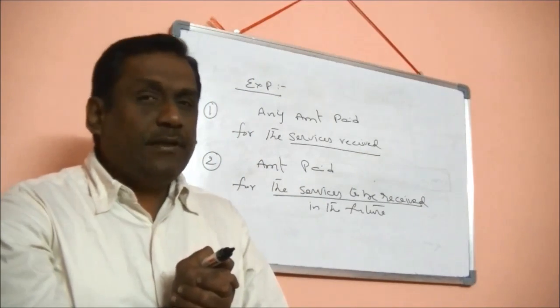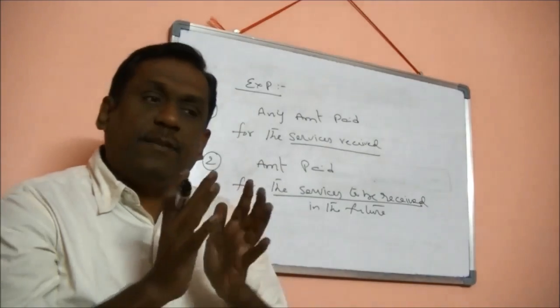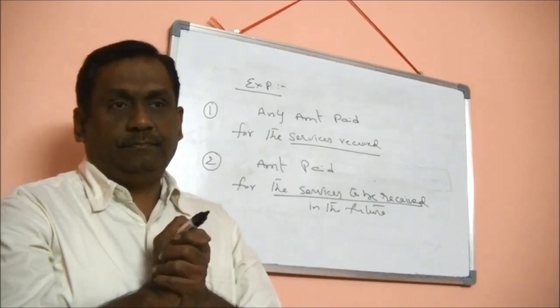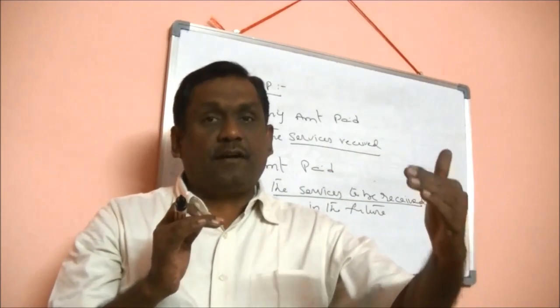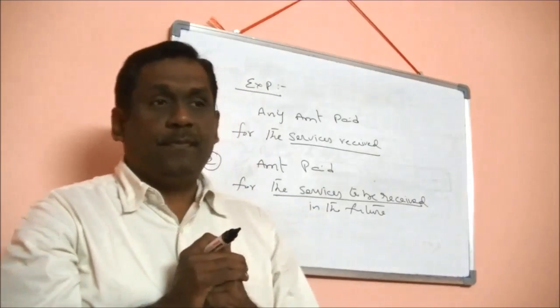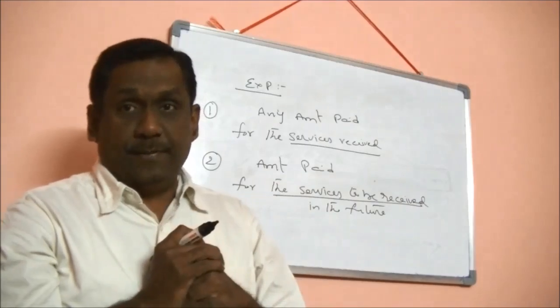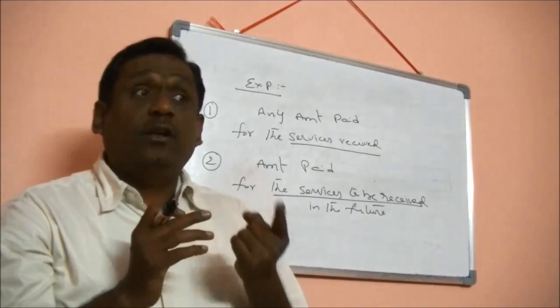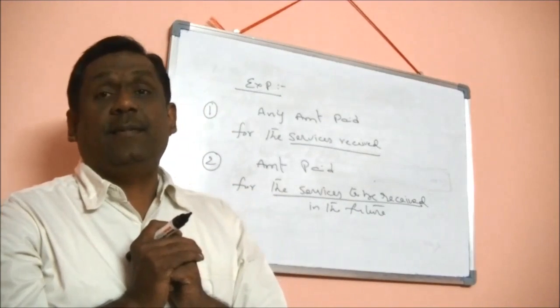In this case, what happened? I received services for the month of November and I am making payment to my employees for November. But at the time of making November month payment, I also paid December month amount.